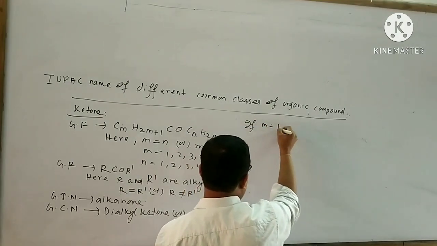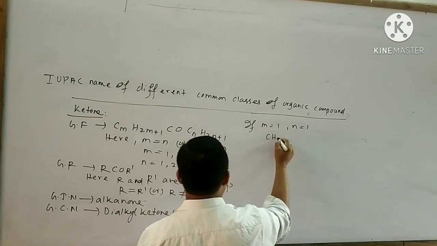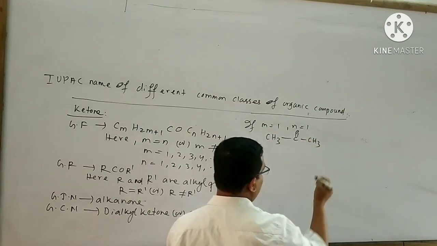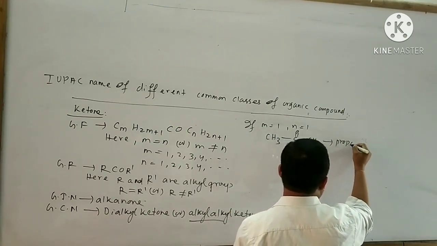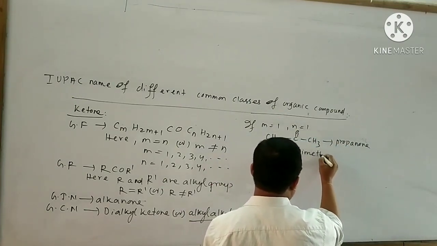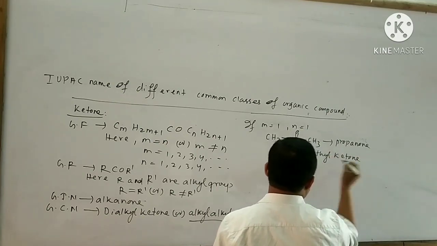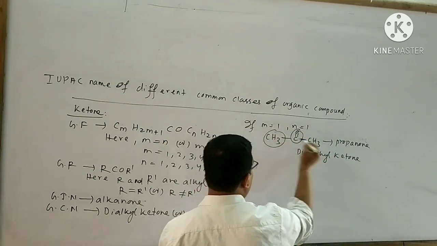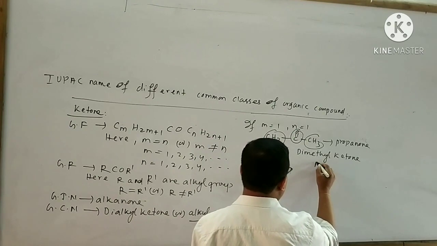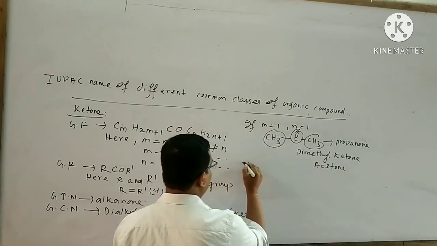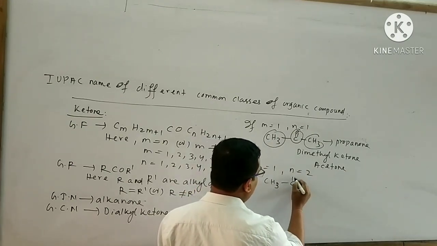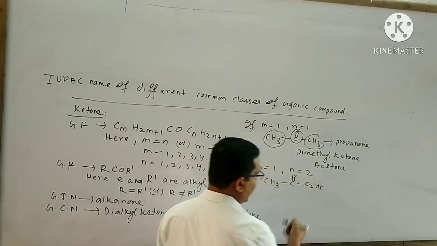If m equals 1 and n equals 1, then the ketone is CH3-C=O-CH3. The name of this ketone is propanone. It also has a common name, dimethyl ketone. Look at that, this is your keto group. Your two methyl groups are attached to this keto group. It has another common name, acetone. If m equals 1 and n equals 2, then the ketone is CH3-C=O-C2H5. The name of this ketone